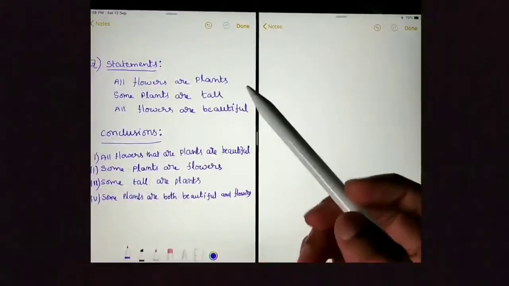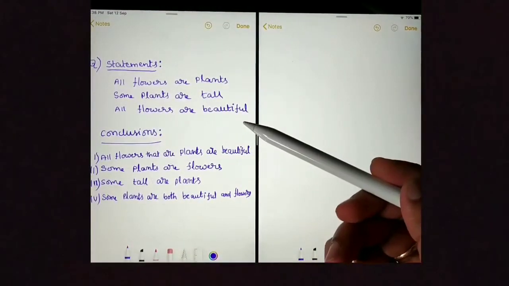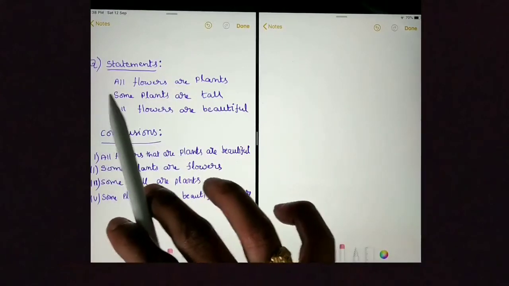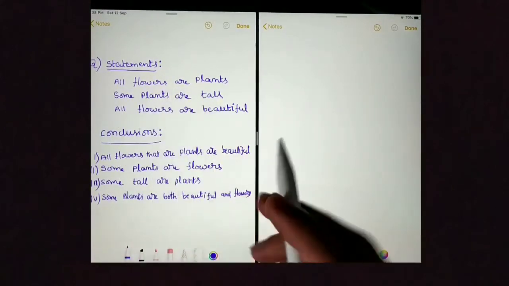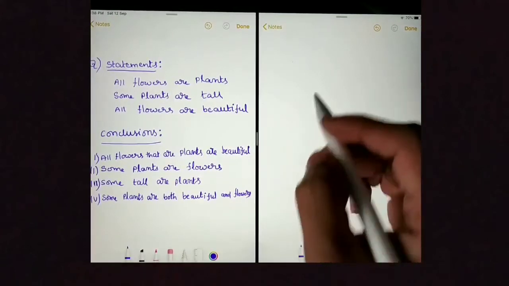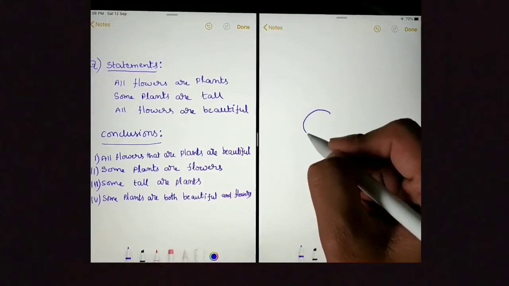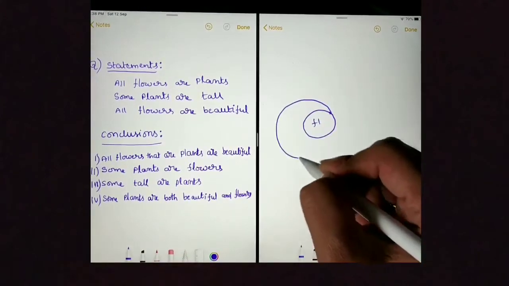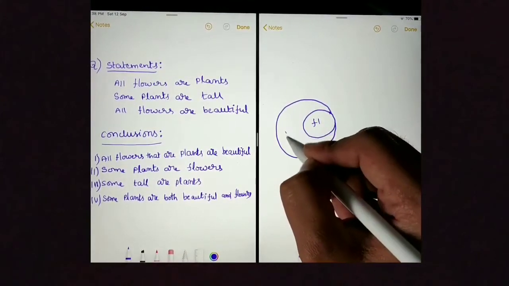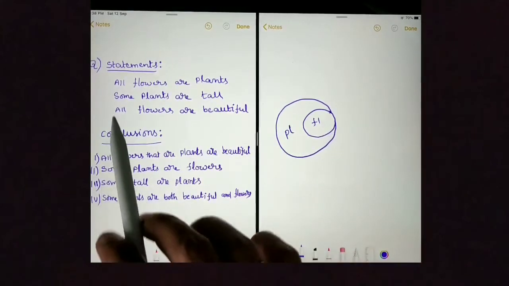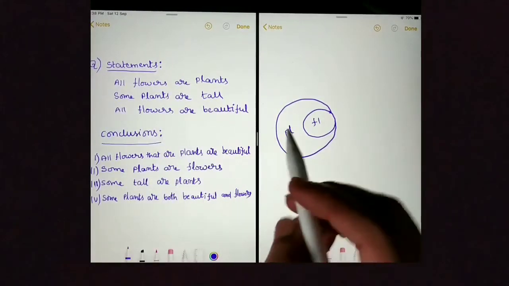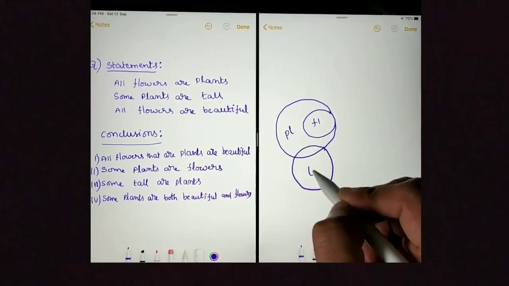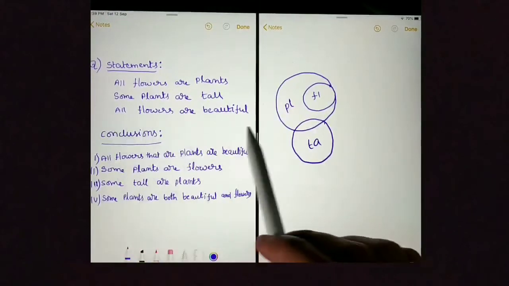Here is another question. It has 3 statements and 4 conclusions. Let's draw the Venn diagram first. I will start with the statement "All flowers are plants." The flower circle should be inside and the plant circle should be outside. "Some plants are tall." So some plants are tall. "All flowers are beautiful."